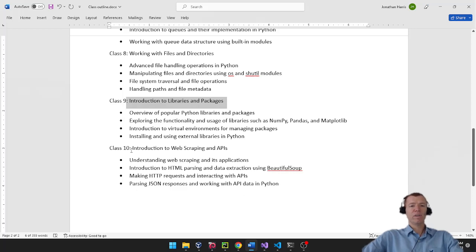And then we'll end with some utility where we can actually get some information off the web. It's called web scraping. And we'll look at some APIs, application programming interfaces. They allow our program to interface with other programs. For instance, if I want to create my own robot to tweet out messages on Twitter, there's an API where I can interface my application into Twitter to have my bot that I've developed actually write out and send tweets. So there's some really cool functionality you can do with APIs.